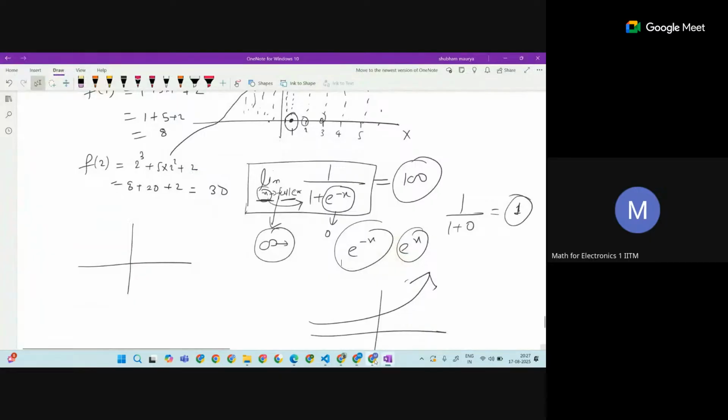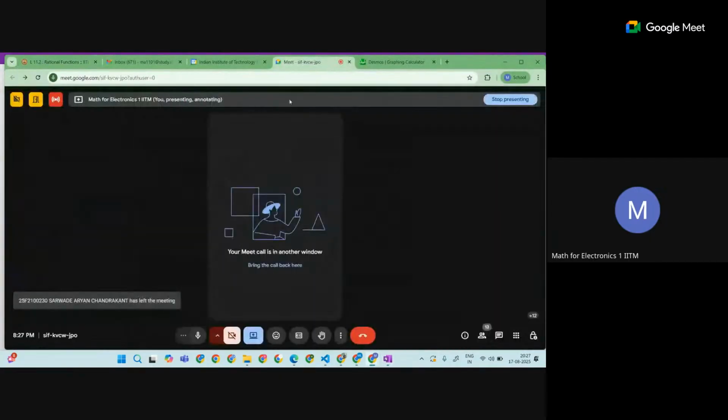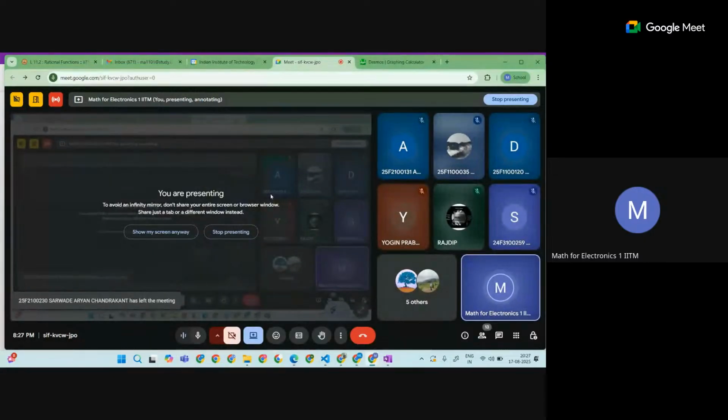So has anyone seen this? If anyone has gone through the second lecture, has anyone seen this rationalization, doing the factorization of the denominator and making the numerator a constant or some variable of lesser power in comparison to the denominator? That is called factorization. There is a different name, rationalization, something like that. Has anyone seen it in 12th standard?